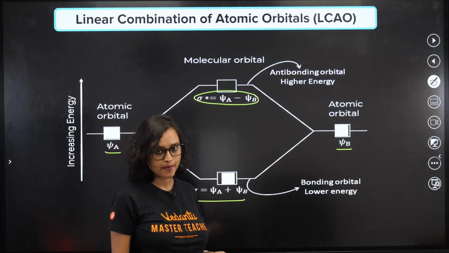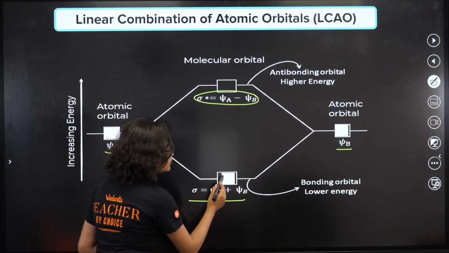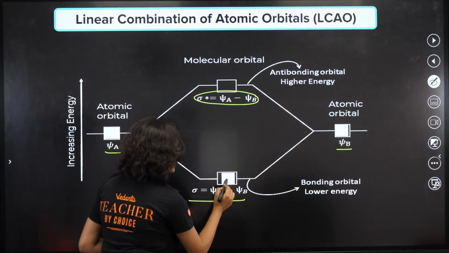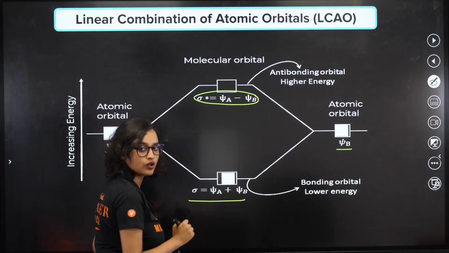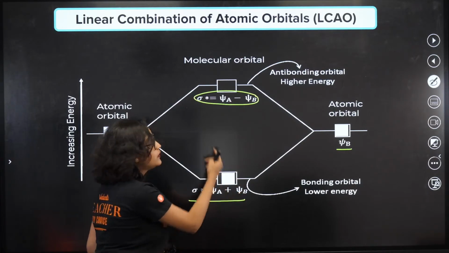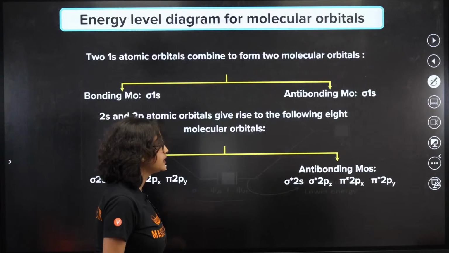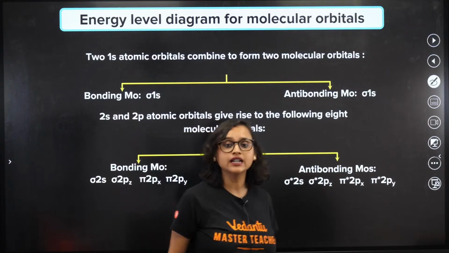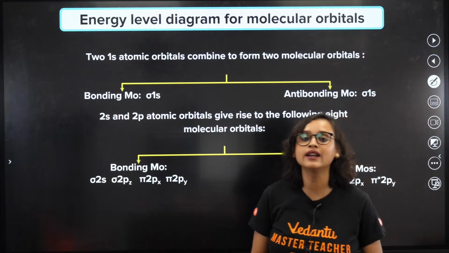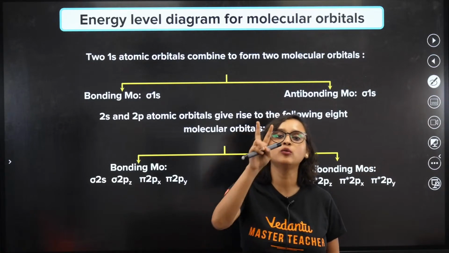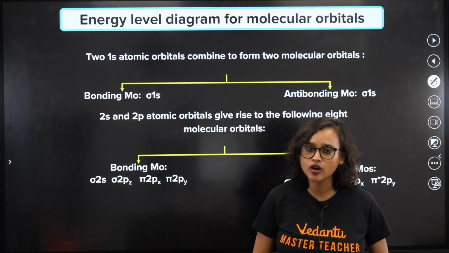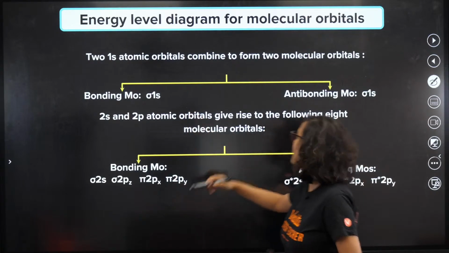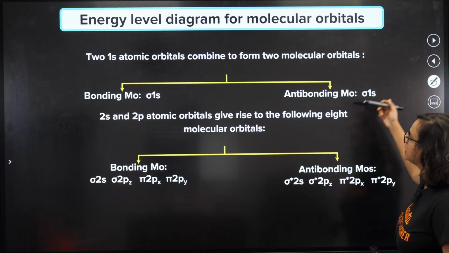Okay, got it? So here what will you do? From this you will write one electron. From this, here it will come here. At the lower energy it will fill up and then this remains empty. Now basically what we want to say is, two 1s atomic orbitals combine to form two molecular orbitals: bonding molecular orbital sigma 1s, anti-bonding molecular orbital sigma star 1s.